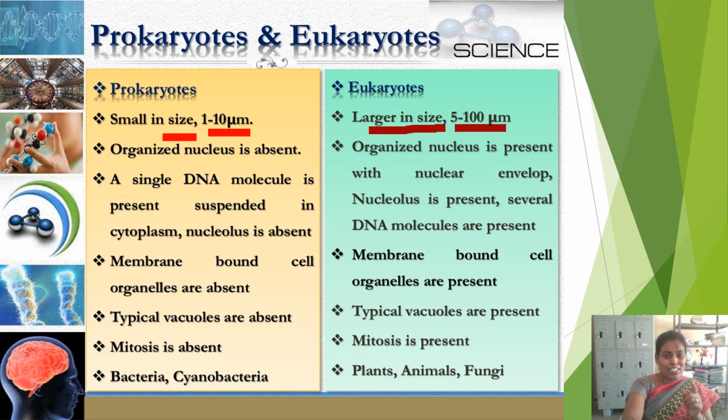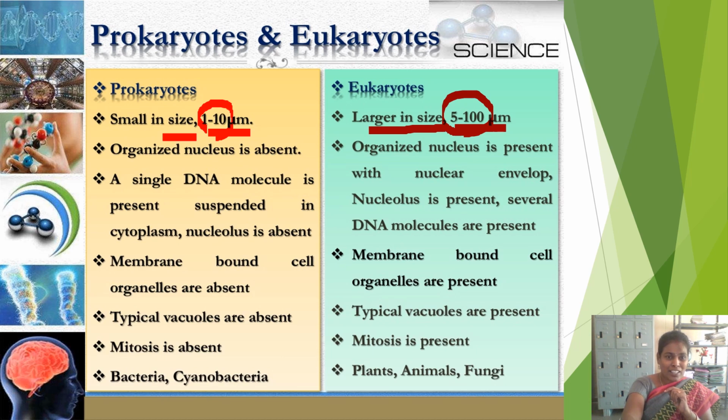Already in the first video we have seen the scale of organisms. Do you remember that? Yes. Micron is the 1,000th of a millimeter. Prokaryotes are in the range of 1 to 10 microns in size, and eukaryotes are somewhat large in size, 5 to 100 microns in size.